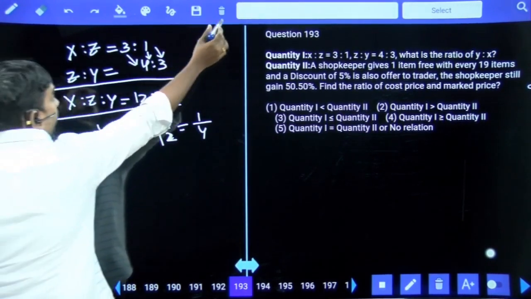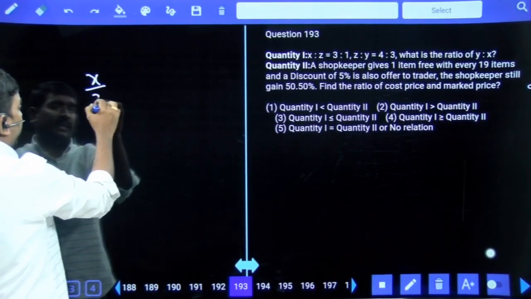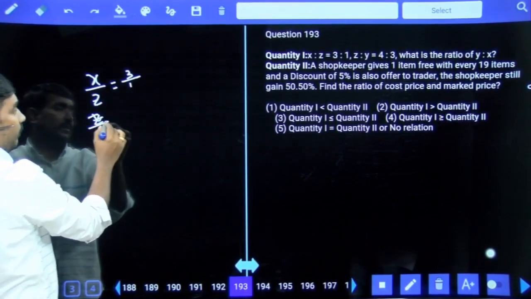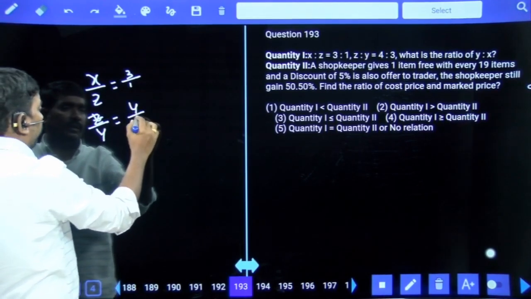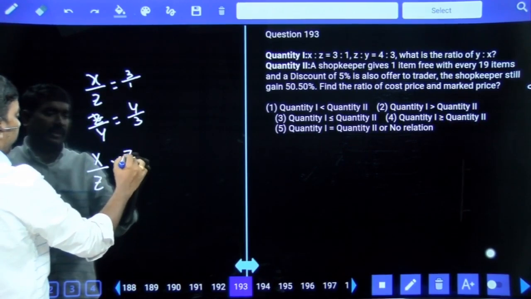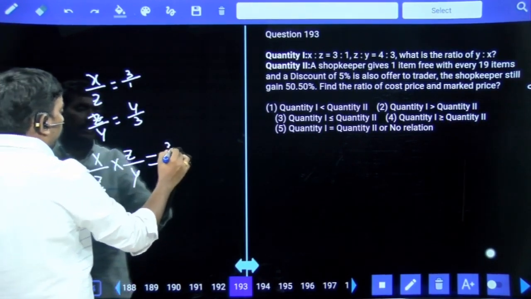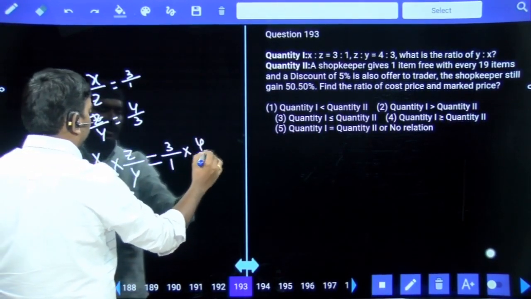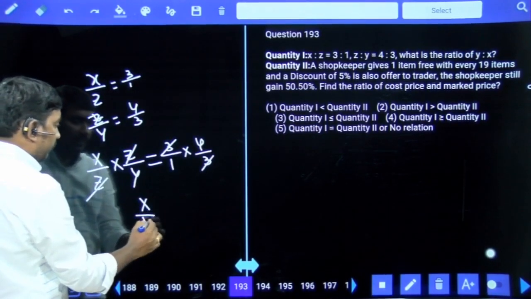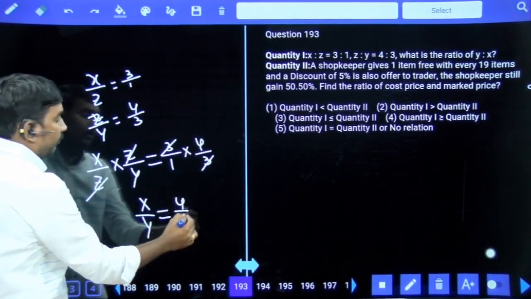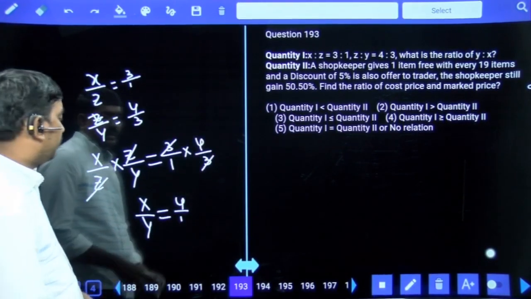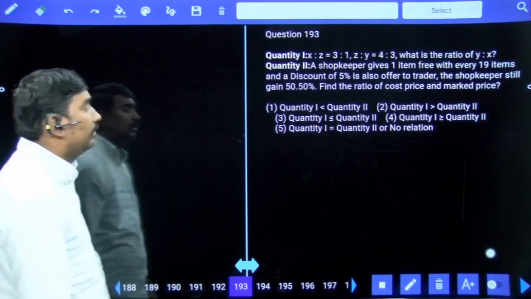Or else we can say simply X by Z is equal to 3/1, Z by Y is equal to 4/3. Multiply these two: X by Z into Z by Y is equal to 3/1 into 4/3. 3 gets cancelled, Z cancelled. X by Y is equal to 4/1, but Y by X is equal to 1/4.